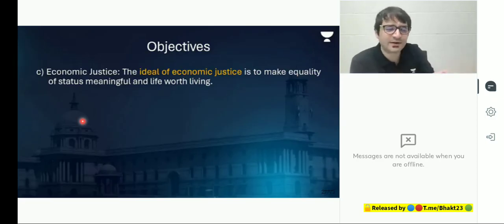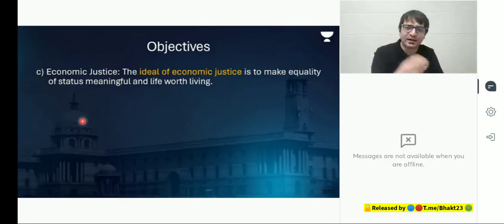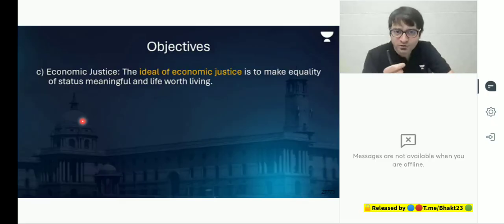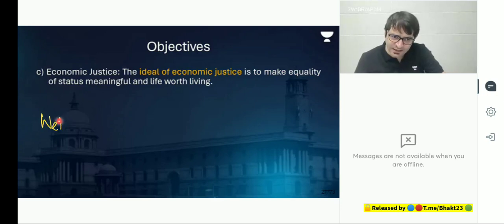But why are we discussing this? Leave it. Long story short, we became a capitalist society after 1991, where what you produce, how much you produce, and at what cost you produce, the state will not interfere. But this capitalism has emerged in India, and in other parts of the world as well, as welfare capitalism.